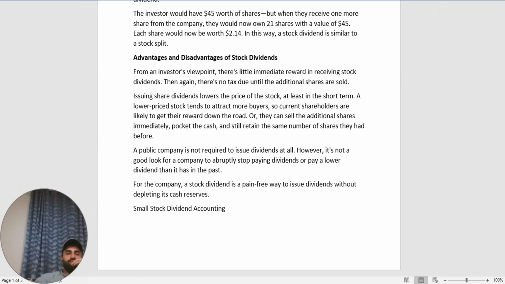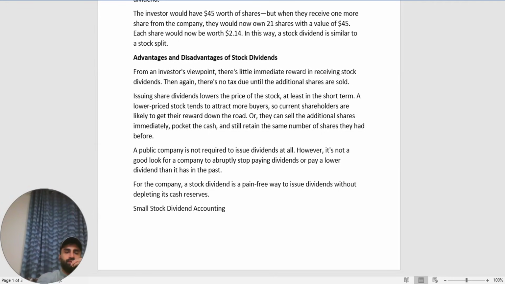However, it is not a good look for a company to abruptly stop paying dividends or pay a lower dividend than it has in the past. For a company, a stock dividend is a pain-free way to issue a dividend without depleting its cash reserves.